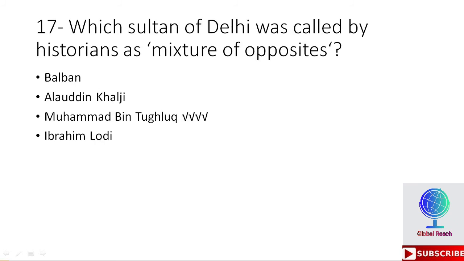17th MCQ. Which Sultan of Delhi was called by historians a mixture of opposites? Options are Balban, Alauddin Khilji, Muhammad bin Tughlaq, Ibrahim Lodi. So third is the right option, which is Muhammad bin Tughlaq. Muhammad bin Tughlaq was the Sultan of Delhi who was called by historians a mixture of opposites. So Muhammad bin Tughlaq is the right option.